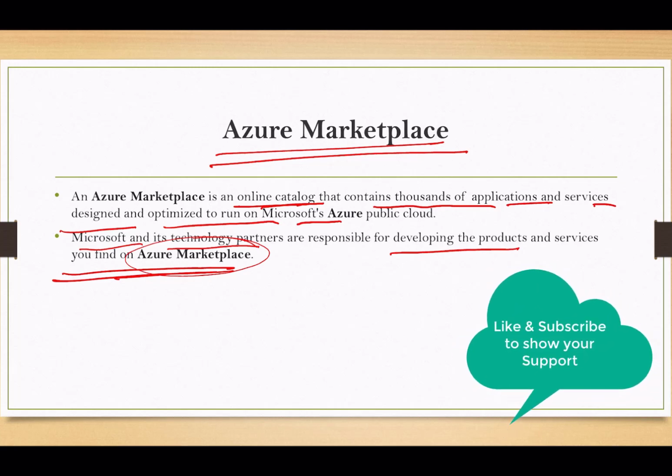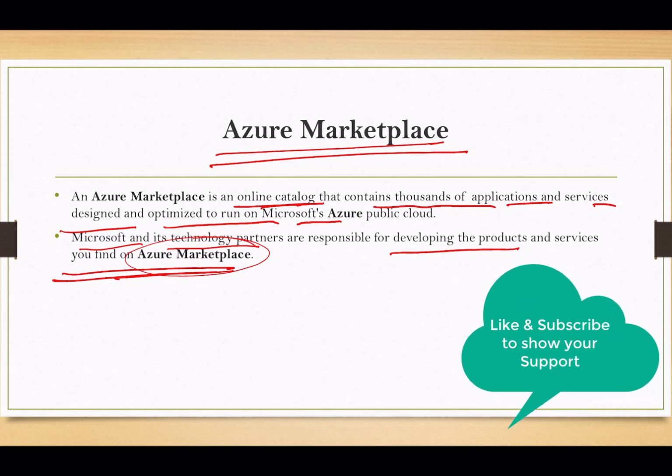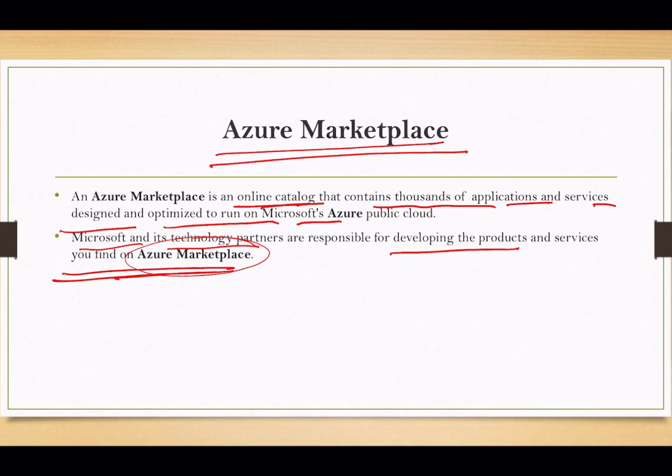We have already learned about many of the products and services available in Azure, but there are many available products outside what we have discussed here.